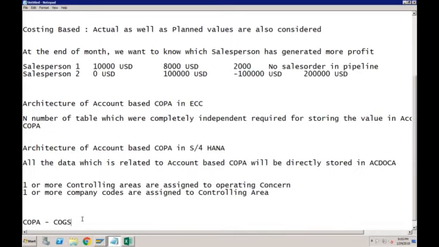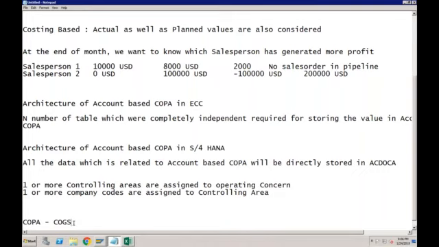If you tell them, I know what has been changed from the COPA point of view, tables and all, they will just ignore. Even if you tell them correctly, they will not worry about these tables. But they will definitely ask you what is COGS and what is the difference in COGS compared to account-based COPA in ECC vis-a-vis in S/4HANA. No problem.